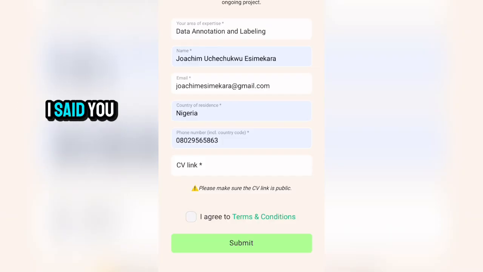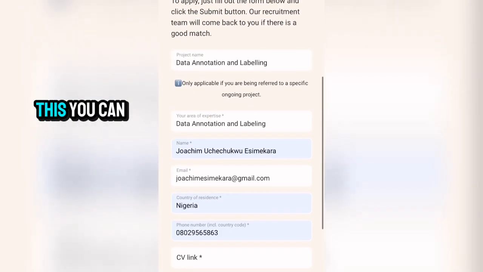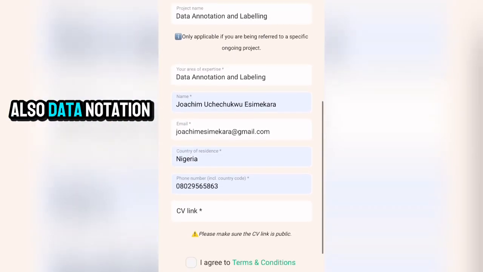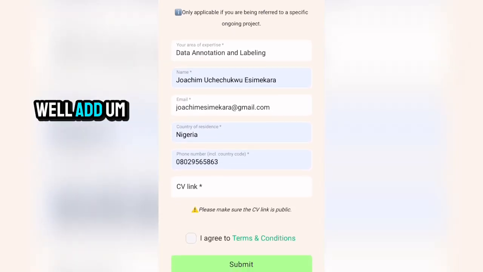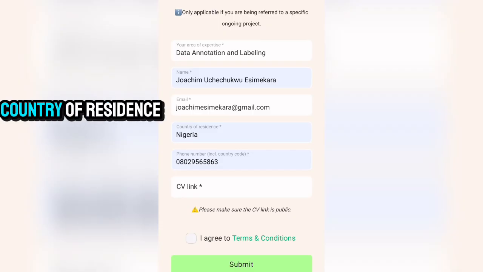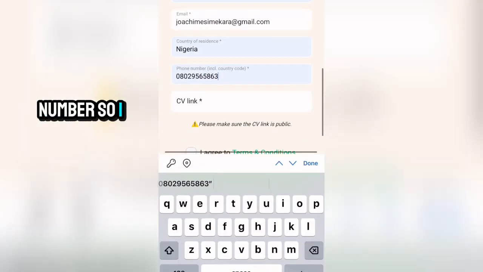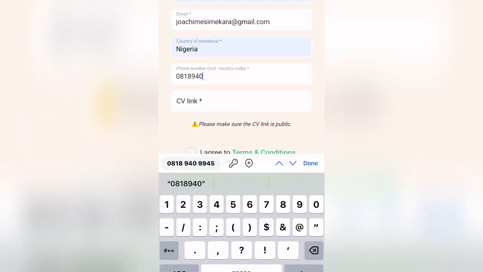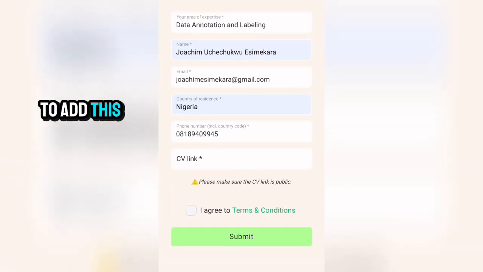That is why I said you don't actually need a VPN or a proxy to apply for all these AI jobs online. So once you have this, you can see what I just filled. I filled data annotation and labeling, and my area of expertise is also data annotation and labeling. You can as well add some other expertise that you're into, but let's go ahead to leave this like this. Then my name and my email, my country of residence is Nigeria, and my phone number. So I can go ahead to change this phone number. So I'm going to add this, and this is my phone number.